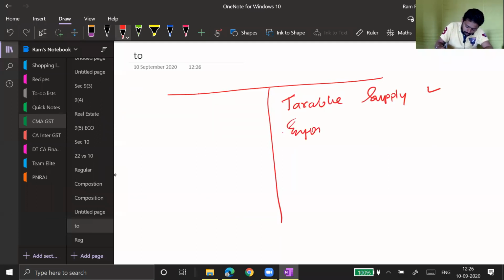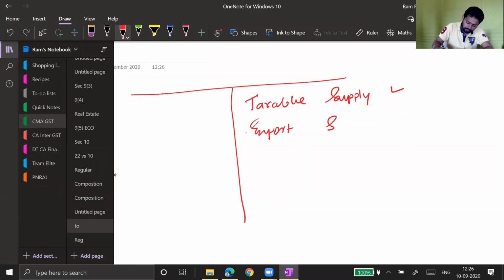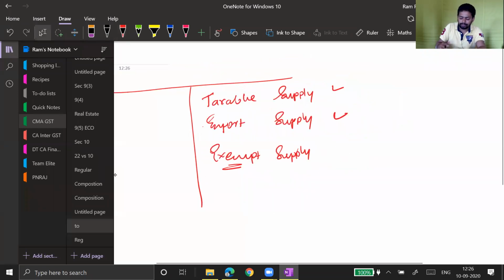Export supply. Will it form part of aggregate turnover? Export supply will also form a part of aggregate turnover. Then exempt supply. Exempt supply has three further categories.